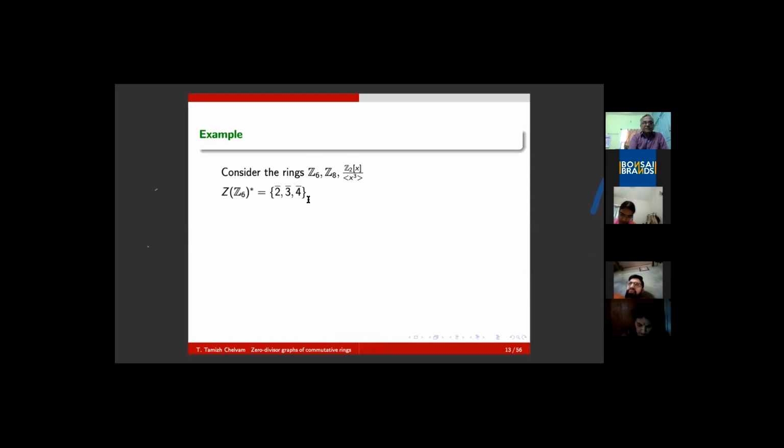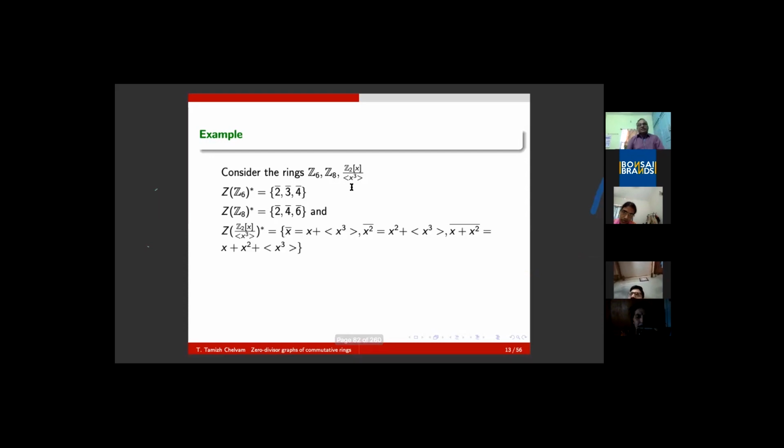In the case of Z6, I consider only non-zero ones: 2, 3, 4. In the case of Z8: 2, 4, 6. In the case of Z2 of x over x cube, it is x bar, x square bar, x plus x square bar. Please note that all three rings contain three non-zero zero divisors.